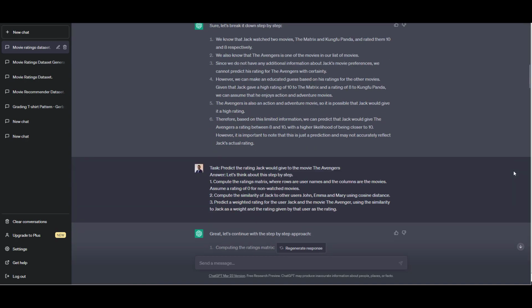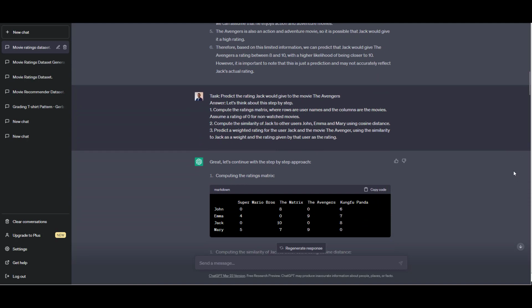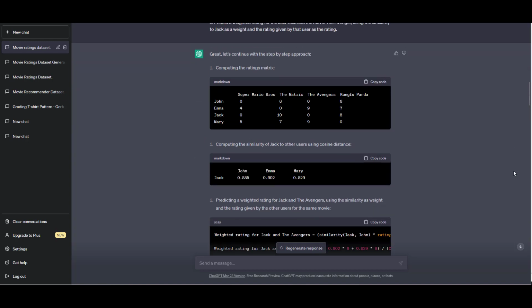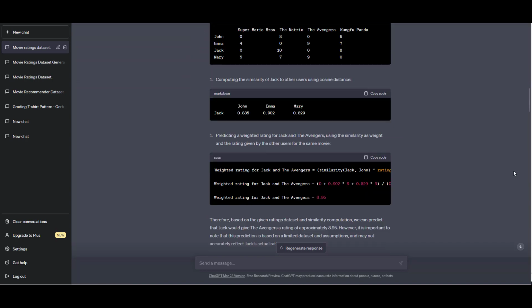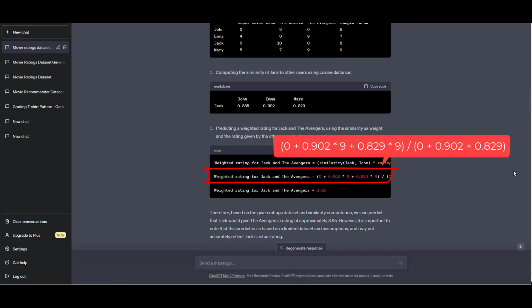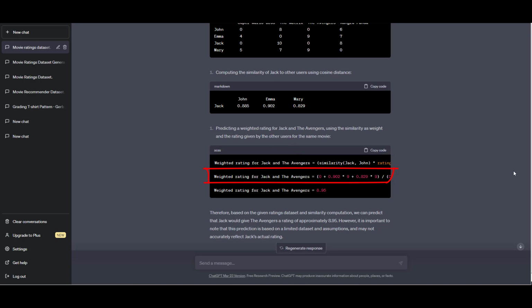So I decided to provide the steps myself, because that's one of the other things researchers have figured out to work well. When we do this, looks like ChatGPT does a good job. It has provided a step-by-step solution to what we have asked this time. But closer inspection suggested that these computations are wrong. For example, if you copy and paste the values in the second line, you get 9, not 8.95.